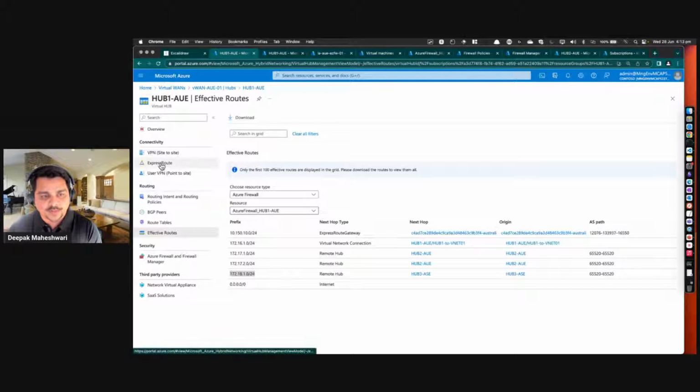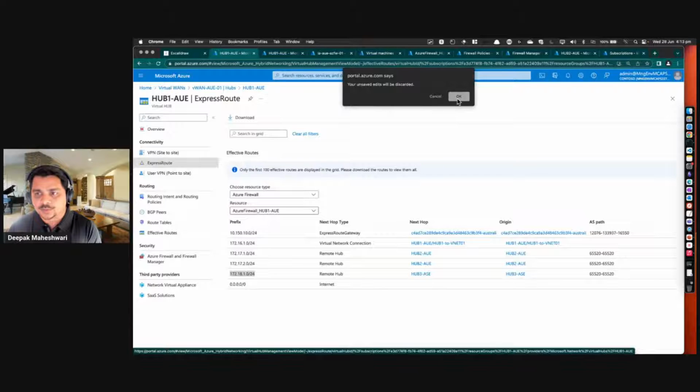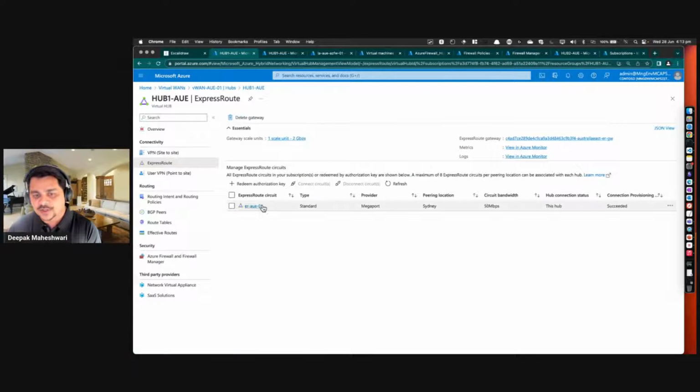Now, if I look at my ExpressRoute, so if I change this, I've got my ExpressRoute connected. And if I look at my other hubs, it will also show that the way to connect to this ExpressRoute is using the hub 1.